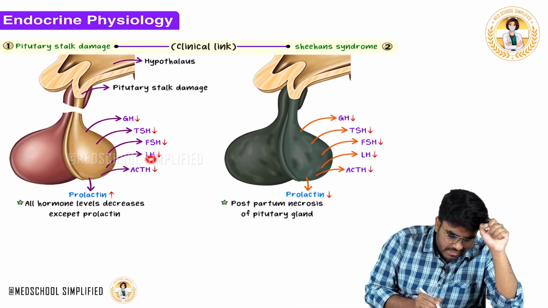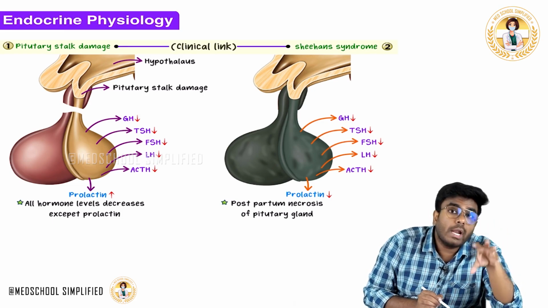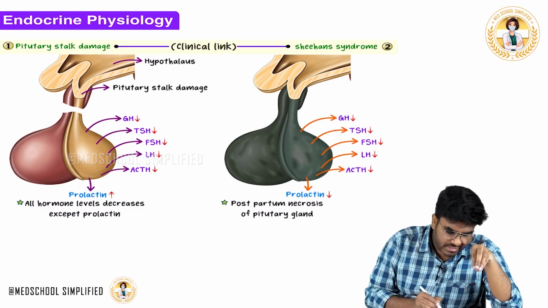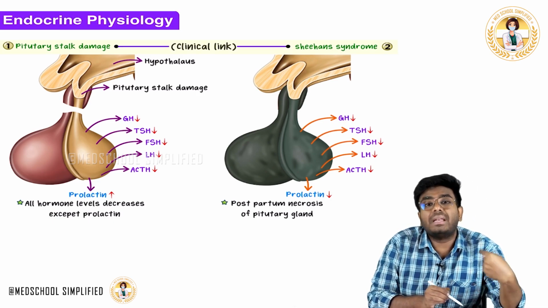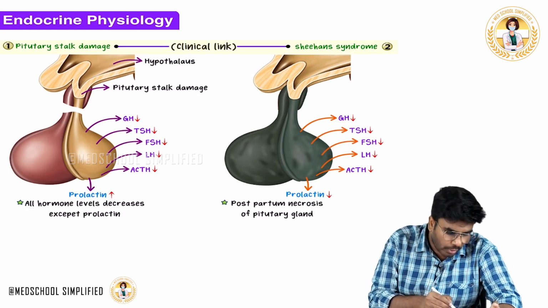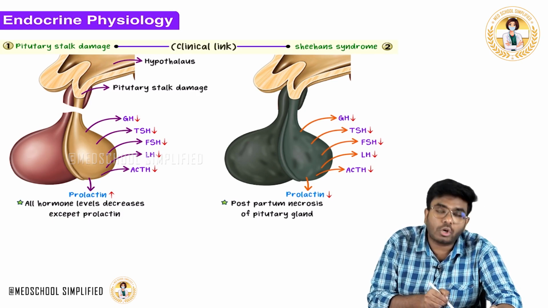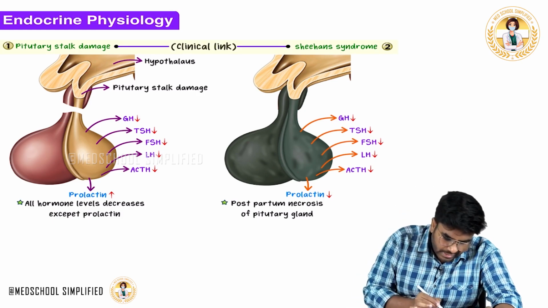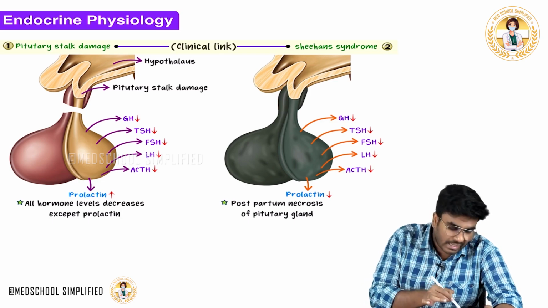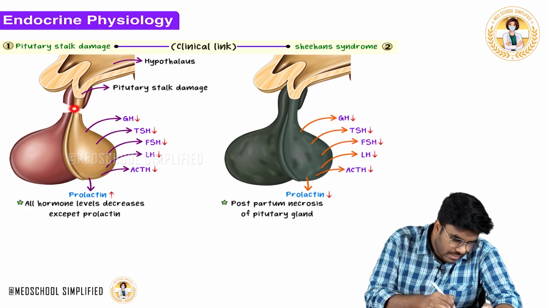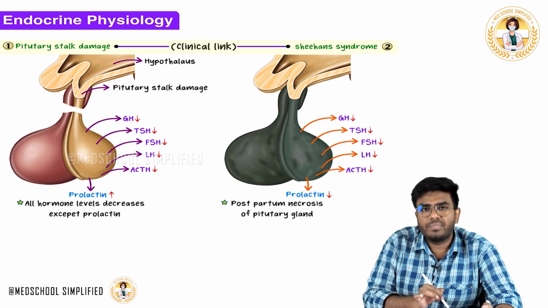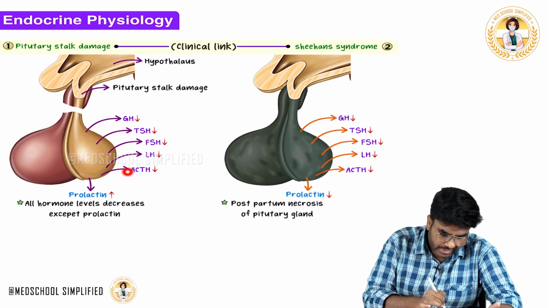Now, what happened to the FSH and LH levels? The gonadotropins, these FSH and LH, their levels also go down. Why? Because from the top, gonadotropin releasing hormone is not coming. The gonadotropin releasing hormone from the hypothalamus is not reaching the pituitary gland, so FSH and LH levels go down. And the CRH, corticotropin releasing hormone, from the hypothalamus is not reaching the anterior pituitary. So no CRH, so no ACTH. So all these hormone levels are going down.